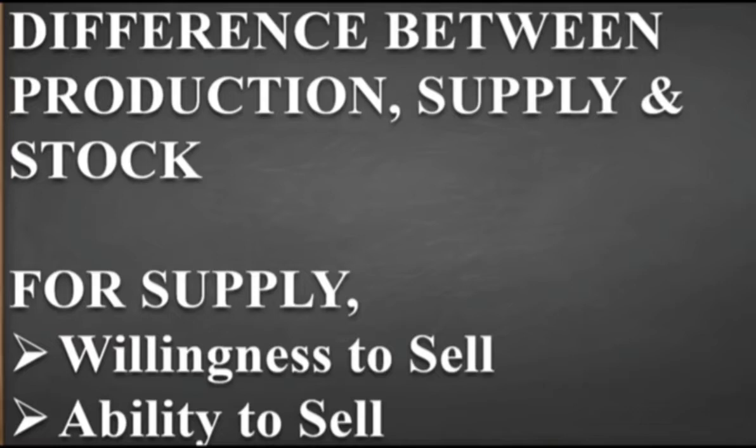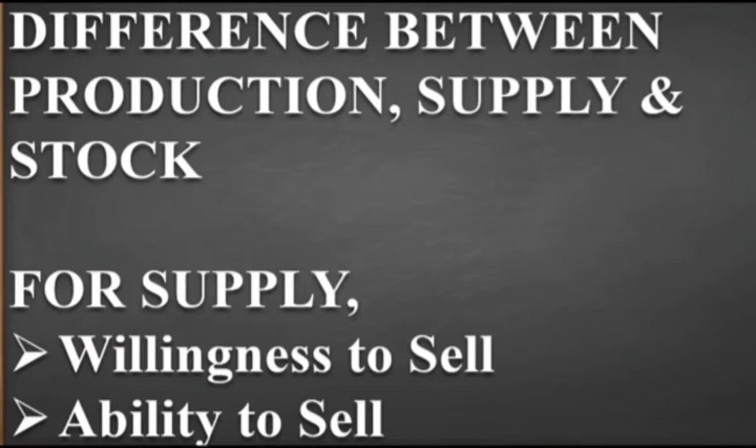Okay, now the third point, which is very important: what is stock? Stock we can term as the total available amount of goods with the producers which can be offered for sale in the market as per the ability and willingness of the seller. Now, in production we have seen that a company is producing 5000 units of pen in a whole month. The company also has previous production; in the previous months also the company produced 5000 units, but the producer only sold 2000 pens. So in the previous month 3000 pens are still left.